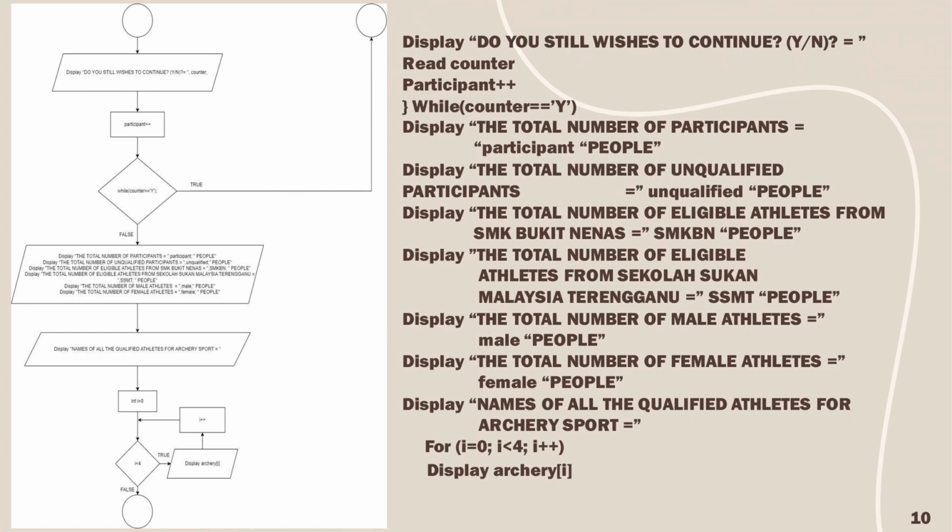If they choose no, the system will display the total number of participants, the total number of unqualified participants, the total number of eligible athletes from SMK Bukit Nenas, the total number of eligible athletes from Sekolah Sukan Malaysia Terengganu, the total number of male athletes, the total number of female athletes, and names of all the qualified athletes for archery sport.